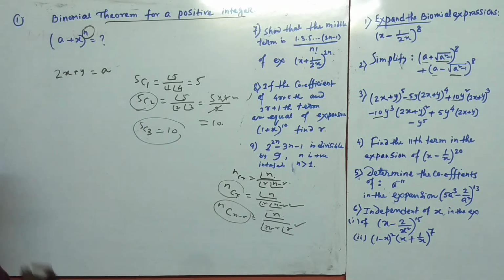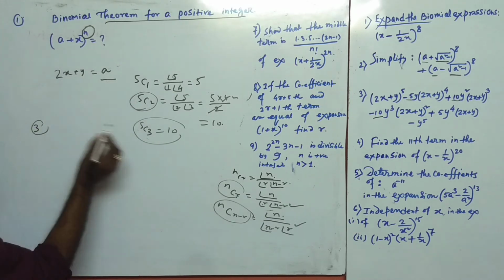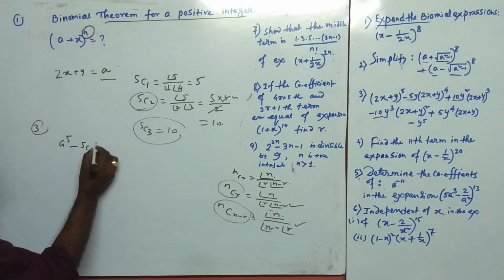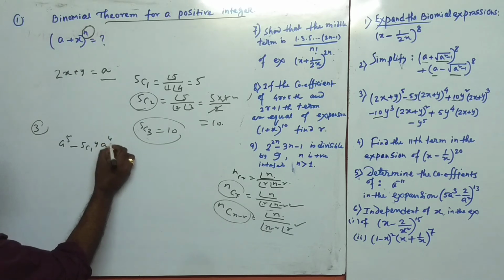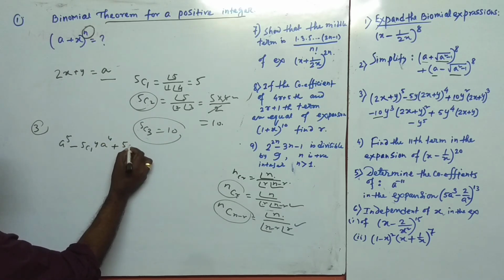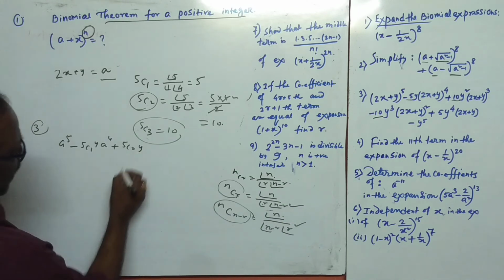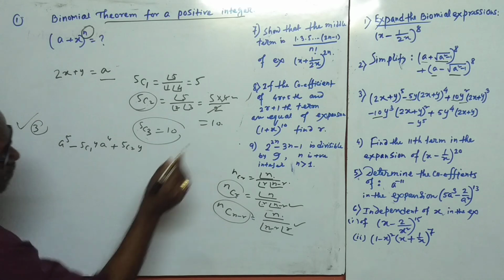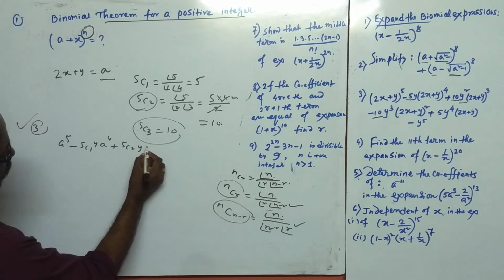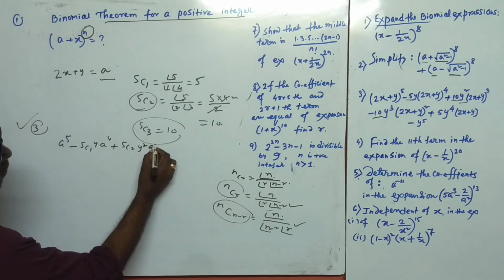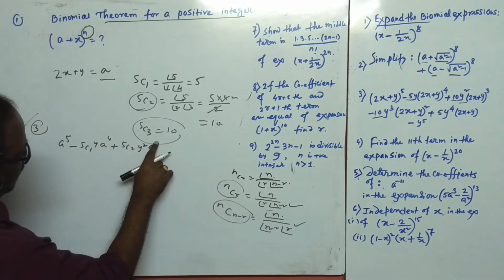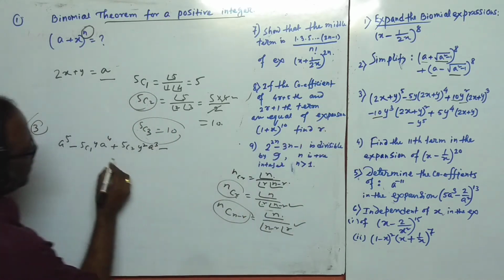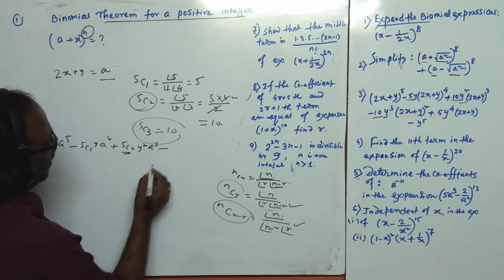So for question number 3, we replace a. So a to the power 5, then 5C1 y and a to the power 4, then 5C2 y square and a to the power 3, same as 10, that is 5C2.